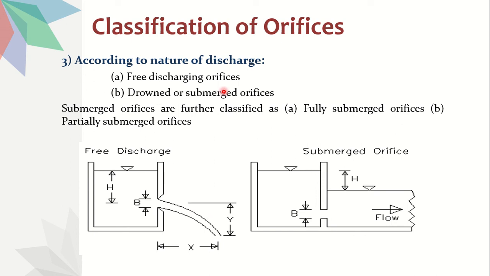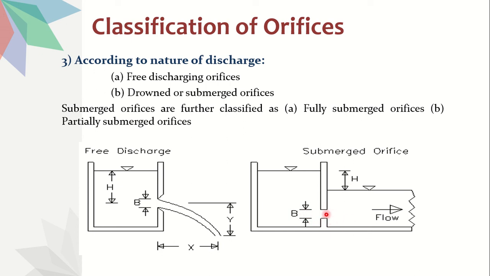And drowned or submerged orifice means if your orifice is at the bottom of the tank, or it is submerged inside the tank. So that is called a submerged orifice. And submerged orifices are again of 2 types: fully submerged and partially submerged. Now if you observe the second diagram here, this comes under partially submerged orifice. Why?